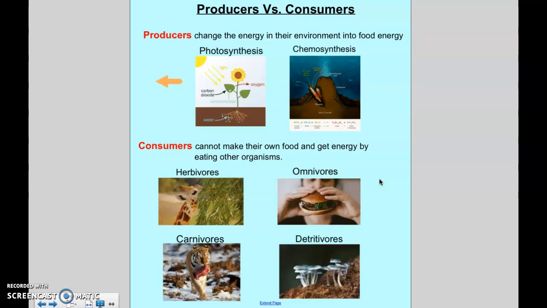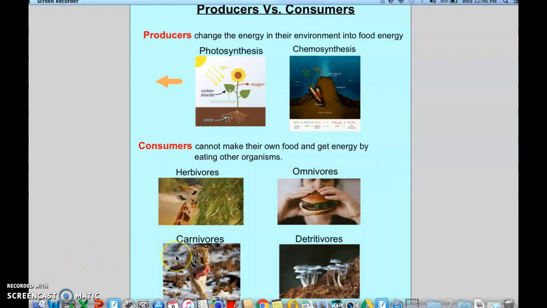Herbivores are plant eaters. These are organisms that only eat plants. Then you have carnivores, which are organisms that eat only meat. Then you have omnivores, which would be like people that eat plants and meat. And then you have the detritivores, which are basically decomposers.